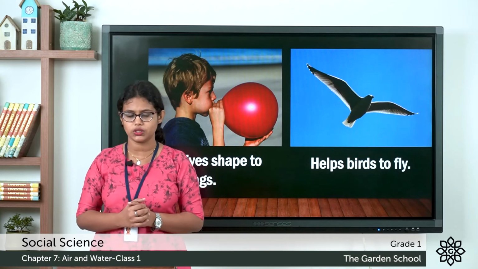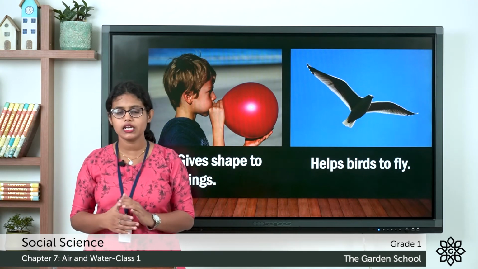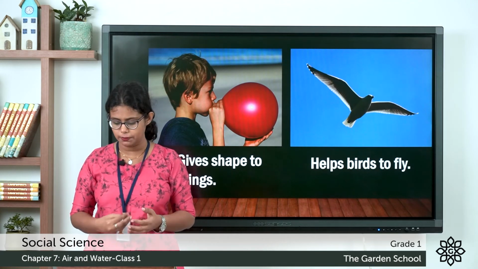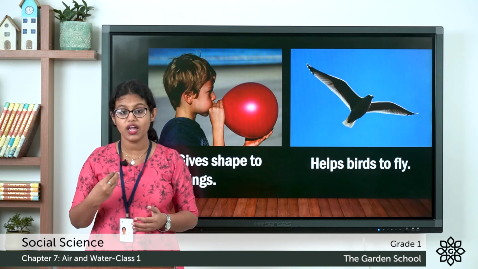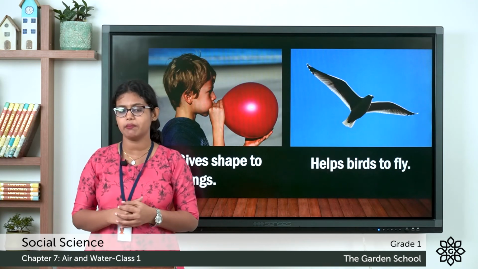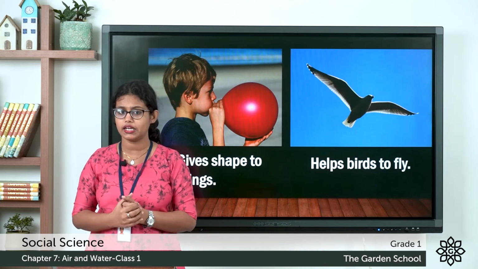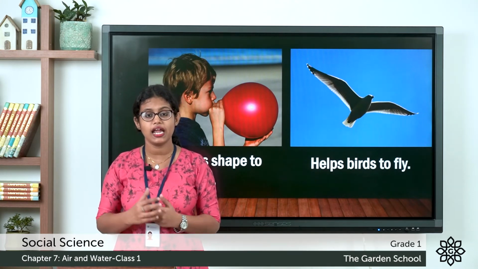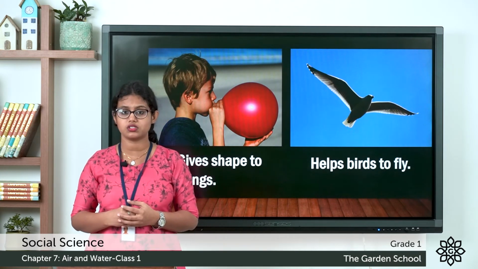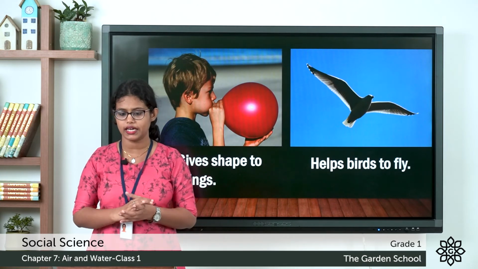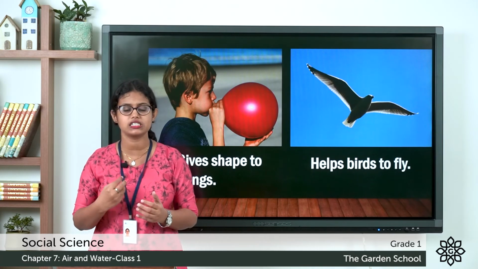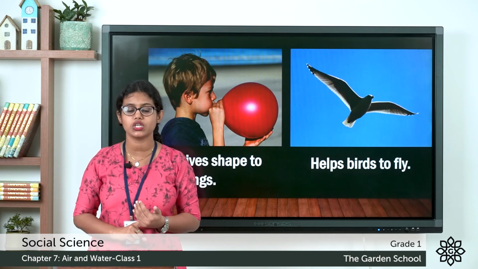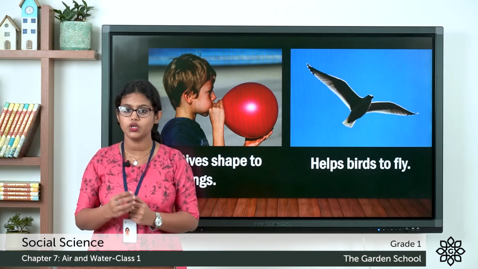Coming to page number 41, fun learning. There are some pictures given. What you have to do here is tick the images that have air in them and cross the images that don't have air in them. Let's see. The first one, balloons. Does it have air? Air gives shape to balloons, right? So we can tick there. What about the tire? Does it have air in it? You fill the air inside the tube and it takes the shape of a tire. So you can tick there.